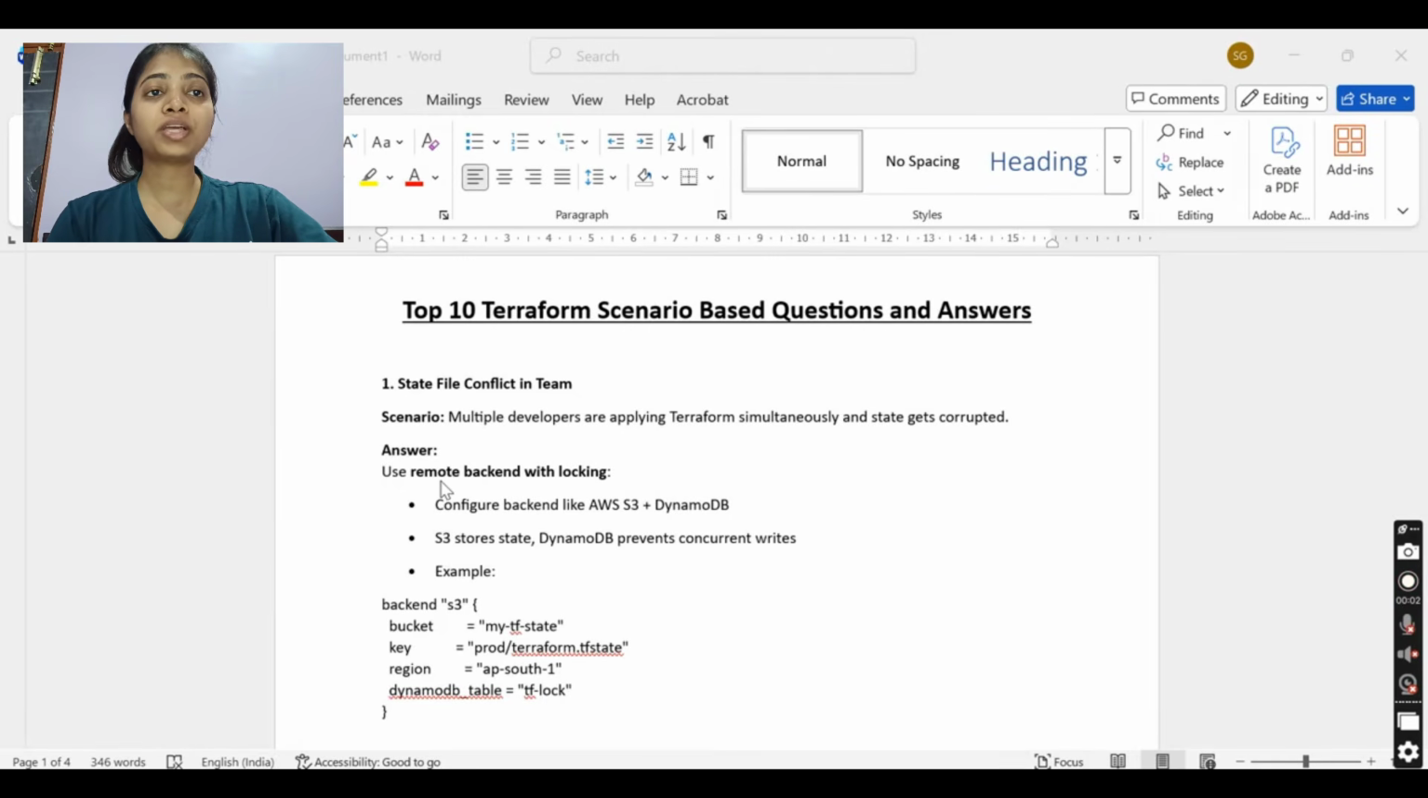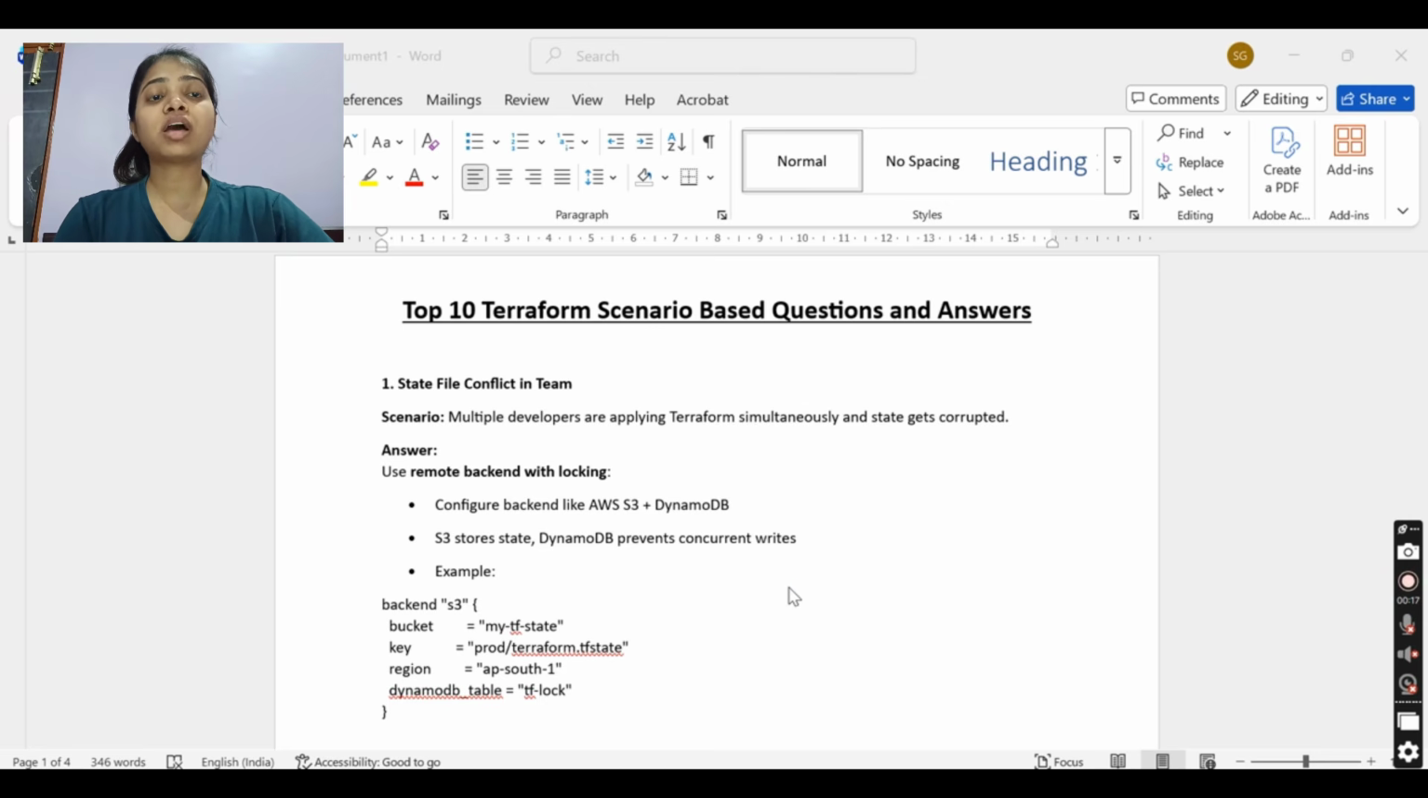The first question that is mostly asked is state file conflict in a team. This question is mostly asked: multiple developers are applying Terraform simultaneously and the state gets corrupted. So what should be your answer?